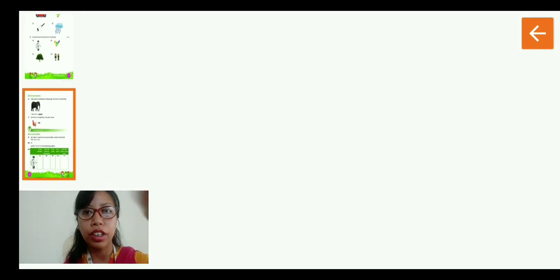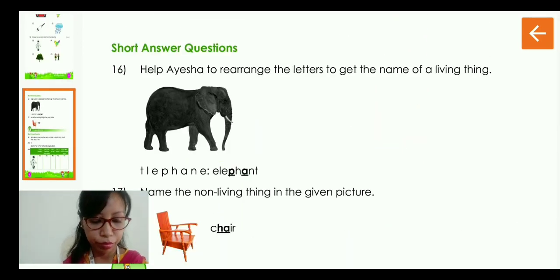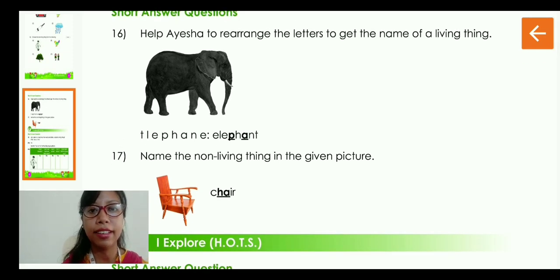Next we move to this one, which is short answer questions. Question number 16. Help Aisha to rearrange the letters to get the name of a living thing. The picture is already given there. We already recognized the animal. Which animal is this? This is an elephant. So you have to write the correct spelling. The words have been jumbled. So you need to unjumble the words and write the correct spelling.